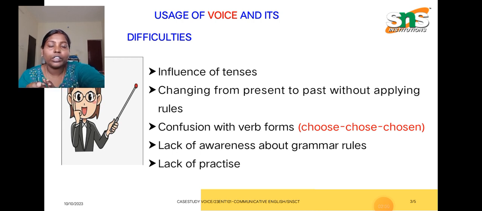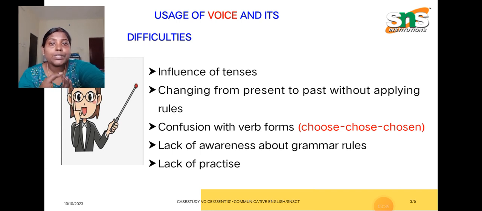Or else we don't have sufficient knowledge in this particular area. Whereas these are the grammar topics, especially rule based topics. Once you learn the rules, that will help you to solve the problem in an easy way. And the last one is lack of practice. A student must know the rules, and similarly, he has to practice them to understand them clearly.